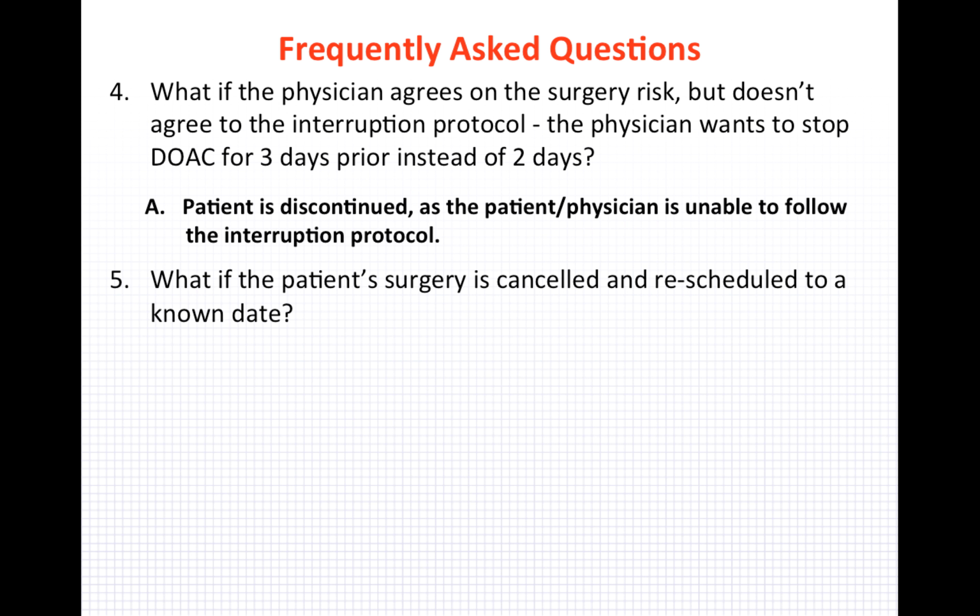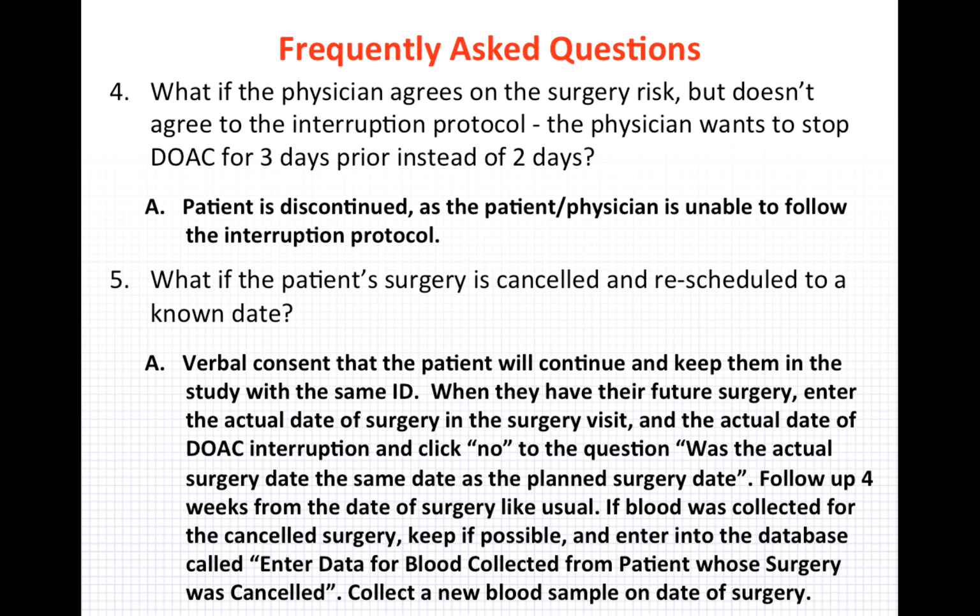What if the patient's surgery is canceled and rescheduled to a known date? This is a long one. You must verbally consent with the patient that they will continue and they will have another surgery. And then you can keep them in the study with the same ID. When they have their future surgery, enter the actual date of surgery in the surgery visit and the actual date of DOAC interruption, and click No to the question, was the actual surgery date the same date as the planned surgery date? Because it was not.